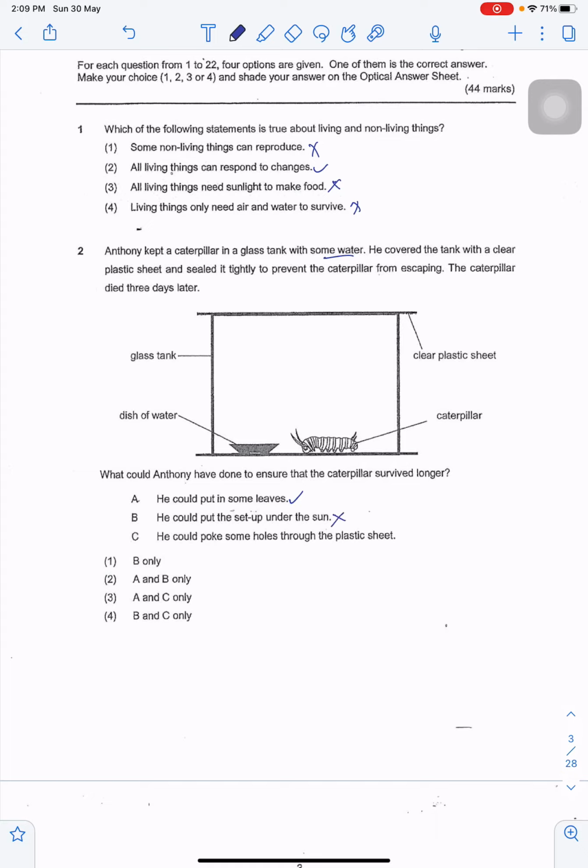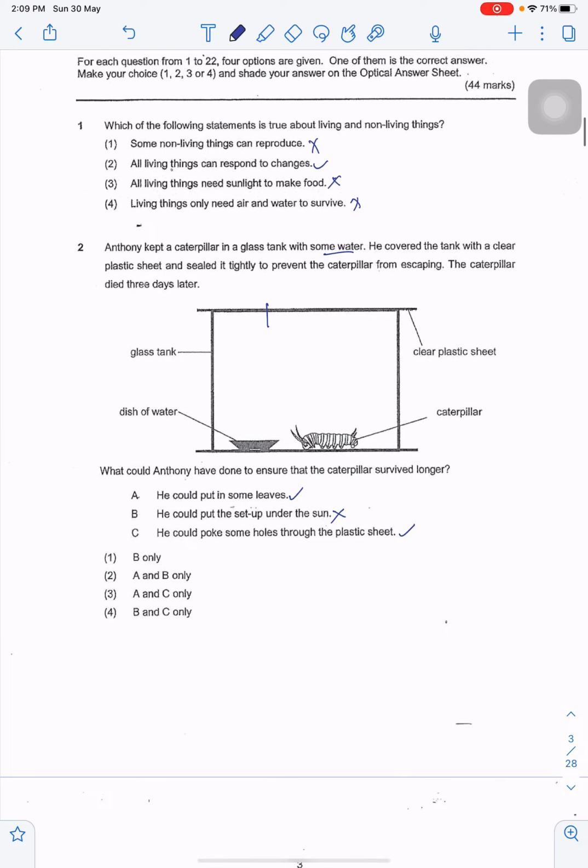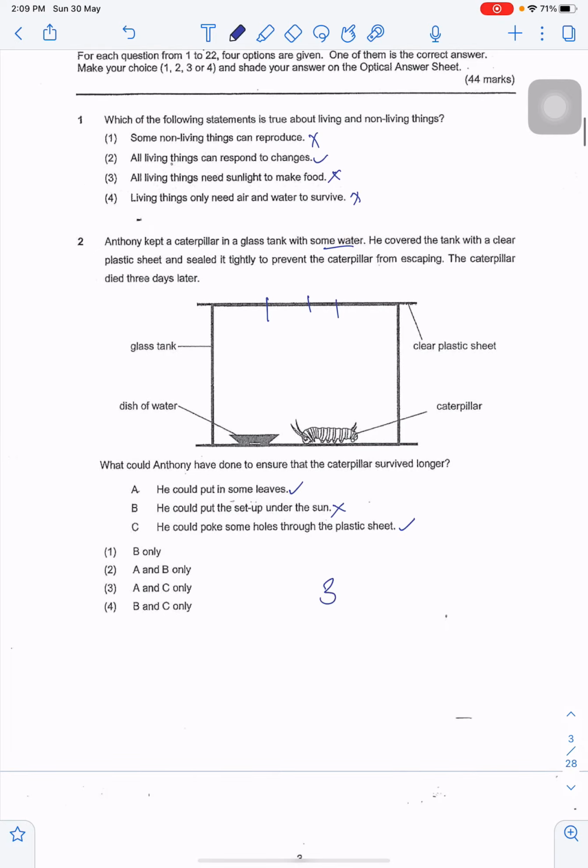That would not ensure that the caterpillar would survive longer because the caterpillar needs warmth, yes, but the sun would provide sunlight. This question, we're not asking for that. So option B is wrong. He could poke some holes through the plastic sheet. Now that would be appropriate because then the caterpillar would be able to get some oxygen from the outside. So for this question, the answer is A and C. That would be 3.